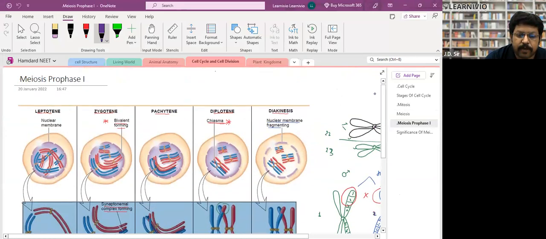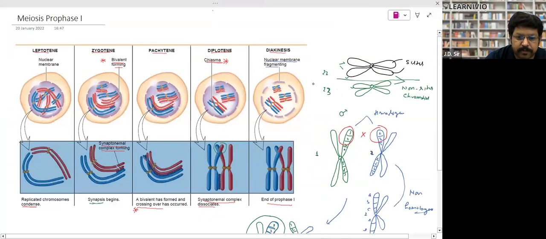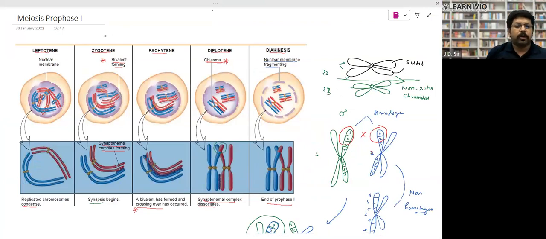Now I have one more PPT for meiosis prophase 1. We have just studied meiosis 1 and meiosis 2. In meiosis 1, there are prophase 1, metaphase 1, anaphase 1, telophase 1. Again, in meiosis 2, there are prophase 2, metaphase 2, and so on. I have told you that crossing over takes place. Meiosis prophase 1 is a very long phase. We have divided it into 5 further stages.